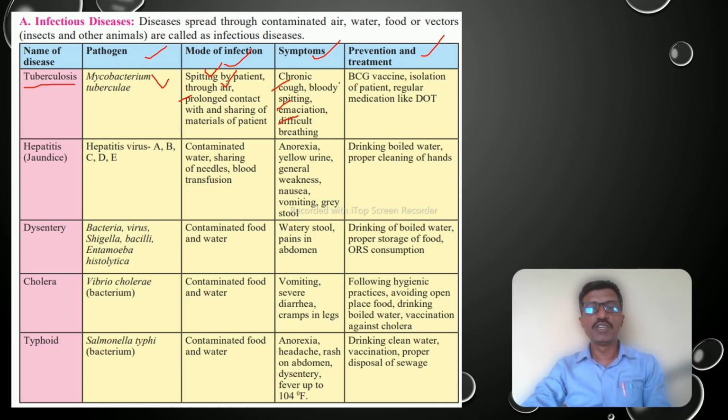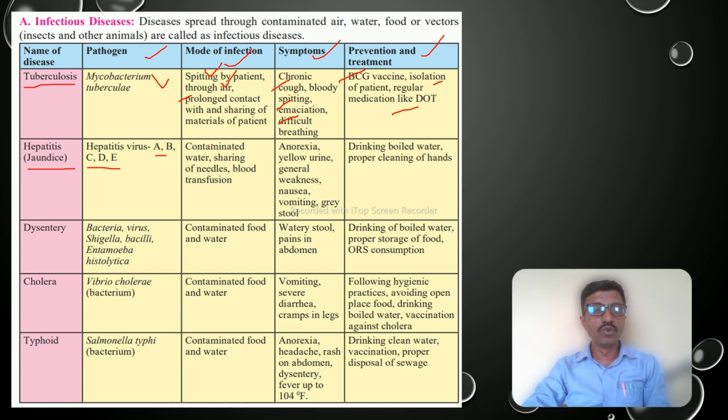What are the preventive measures? BCG vaccine is given, the patient is isolated, and regular medicine like DOTS is given. The second disease is hepatitis, also called jaundice. Hepatitis has types A, B, C, D, and E.